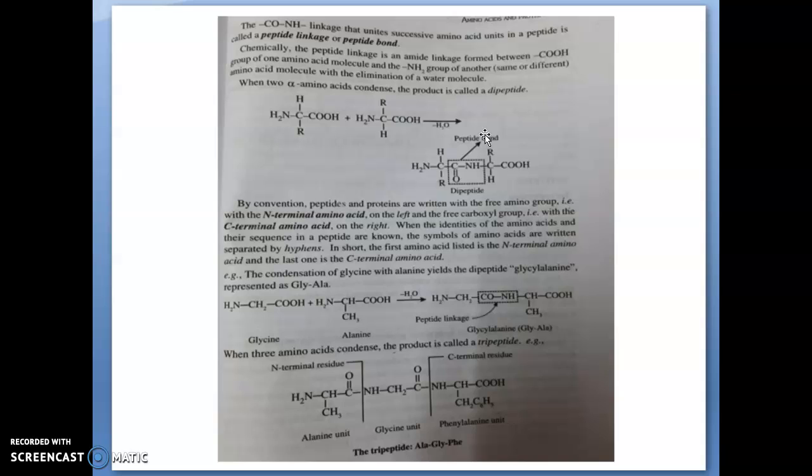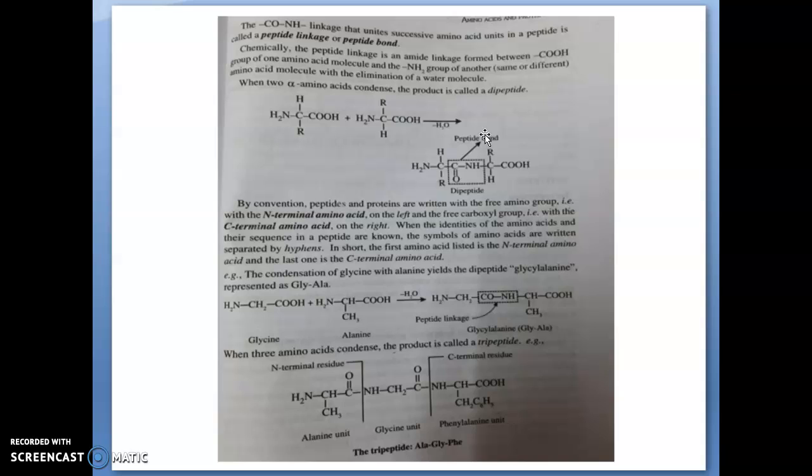We know that protein is a polymer of different amino acids. So on the left side we denote the amino acid having the free NH2 group, and on the right side the amino acid having the free COOH group. In between, the different amino acids are written by their three-letter symbols separated by hyphens. In short, the first amino acid listed is the N-terminal amino acid and the last one is the C-terminal amino acid.